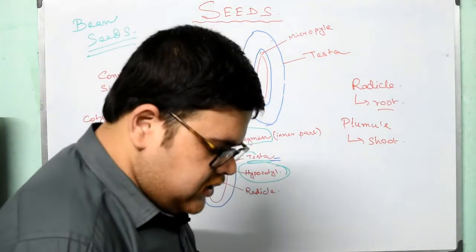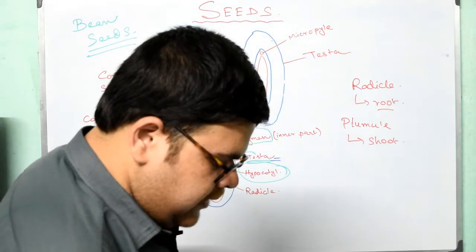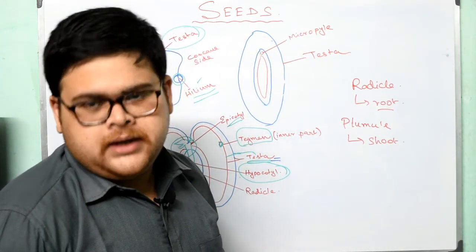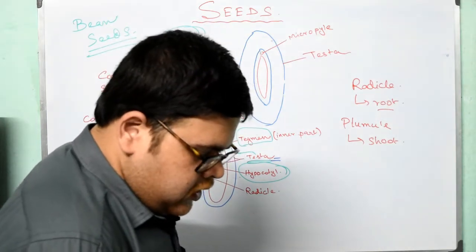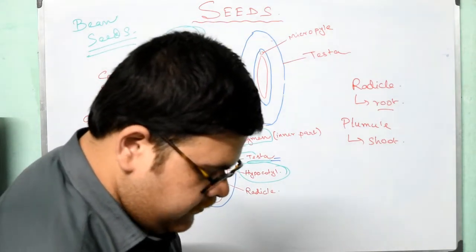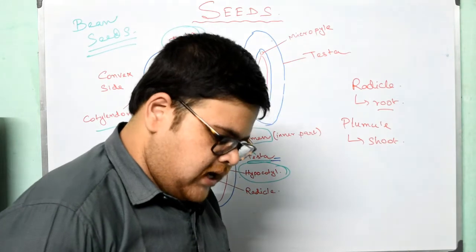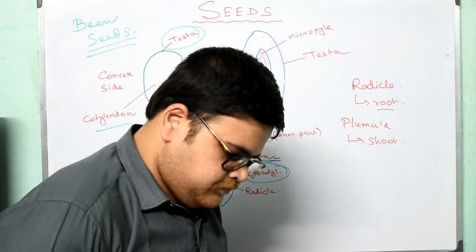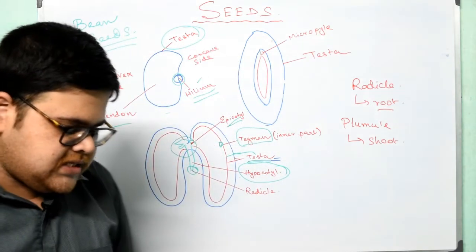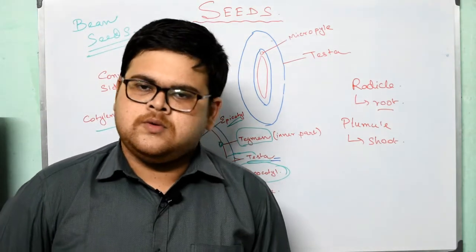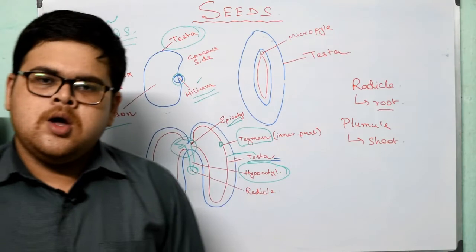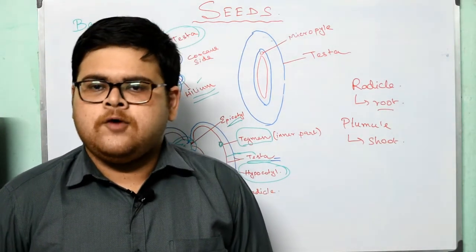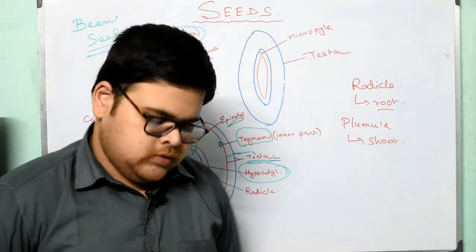Germination. The seed contains a dormant embryo. In dry seed, the embryo is inactive. It is said to be in a state of dormancy or a period of rest. Outwardly, it appears without life, but in fact, all the chemical activities are going on in it. Okay, so germination is the process of formation of a seedling developed from the embryo. So what is germination? Germination is the process of forming a seedling from the embryo. This process is known as germination.